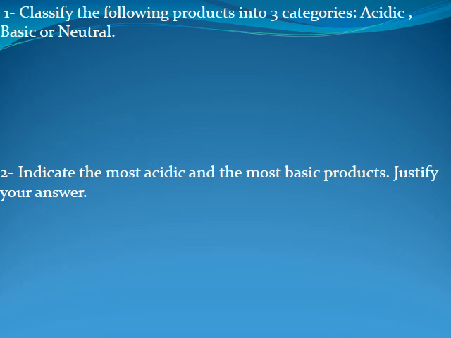As I move down 6, 5, 3, 2, 1, 0, then 0 or 1 is the most acidic, while as we move up toward 7, 8, 9, 10, 11, 12, 13, 14, 14 is classified as the most basic.